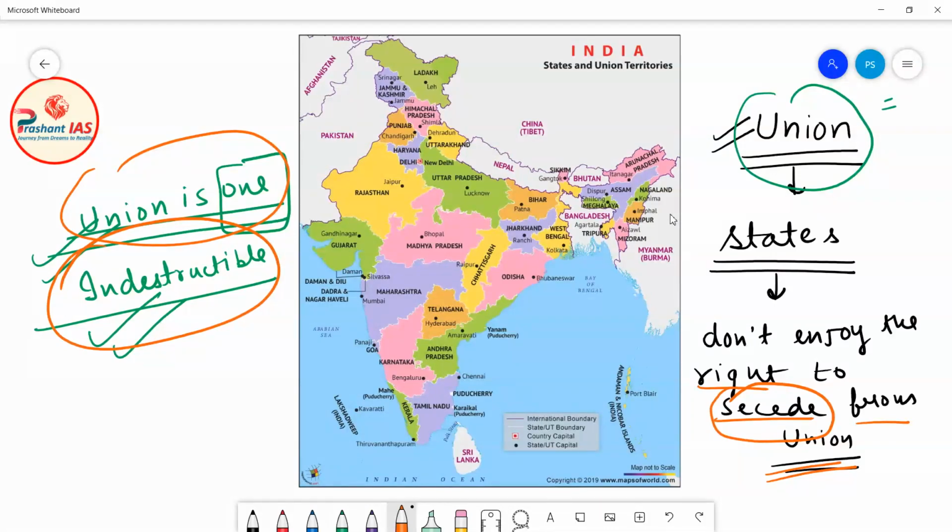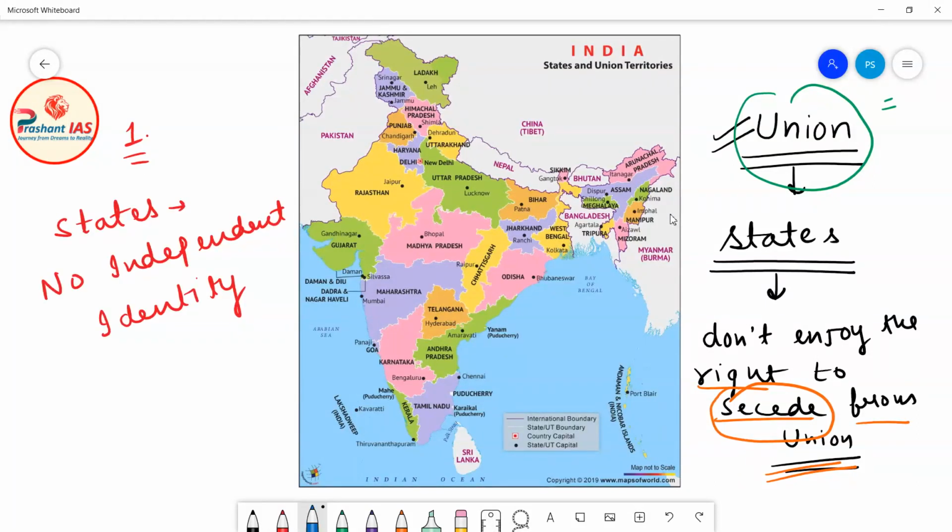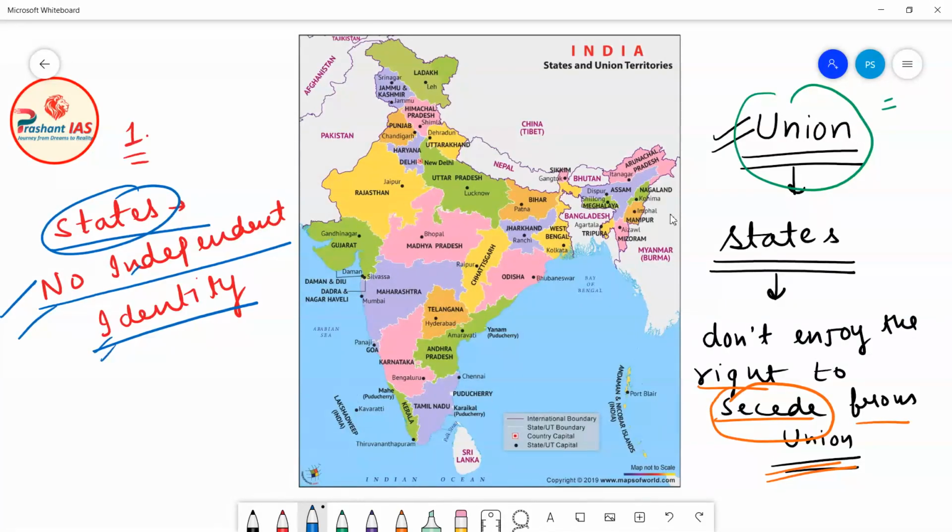Now friends, you can ask one more question from me. But before you ask, I would like to tell you one more thing. In India, the states do not enjoy independent identity. No state in India has an independent identity. What does it mean? It simply means that the very existence of states is not secure in India.